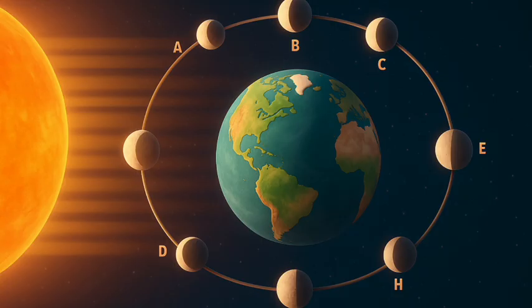Also shown are the earth and the sun rays. As shown in Fig. 11.5a, the moon revolves once around the earth from position A to H and back to position A in about 1 month. The side of the moon that faces the sun is illuminated.